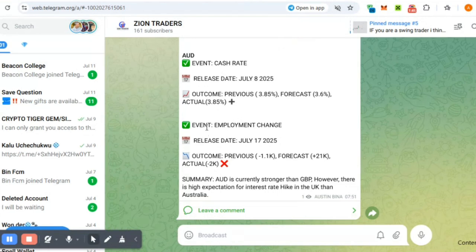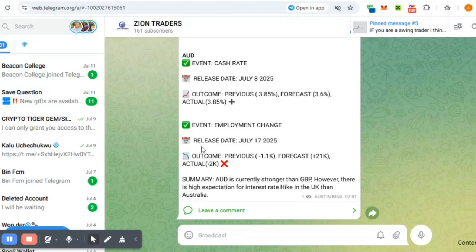As you can see for the employment change, it actually came out negative for AUD, and this is very bad as well, guys. So in summary, AUD is currently stronger than GBP. However, there is a higher expectation for an interest rate hike in the UK than that of Australia, right? As you can see for the interest rate.